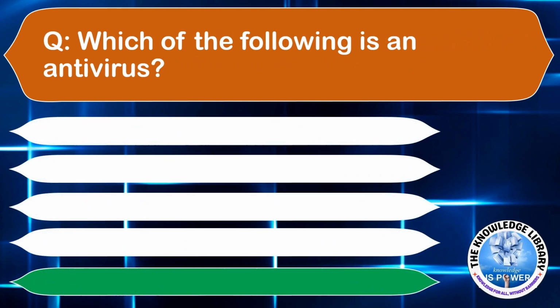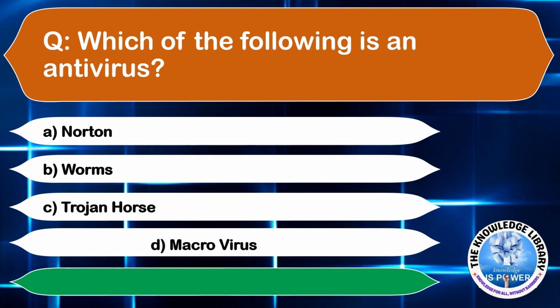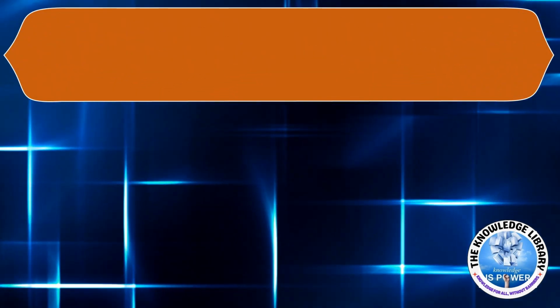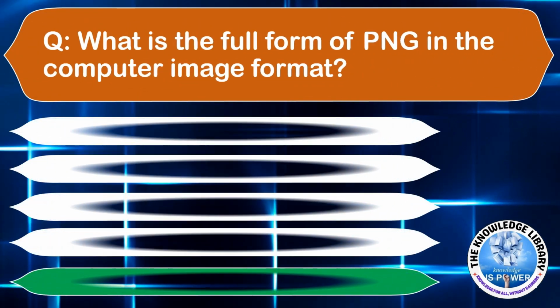Which of the following is an antivirus? Option A, Norton. Option B, Worms. Option C, Trojan horse. Or option D, macrovirus. The correct answer is option A. Moving to the next question.